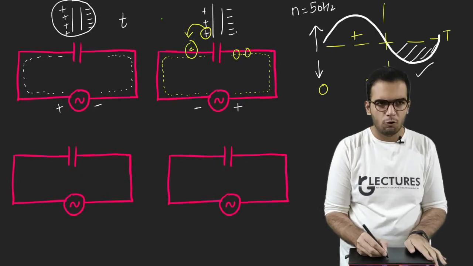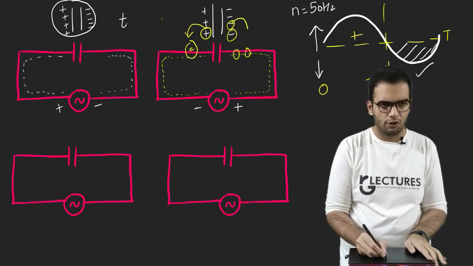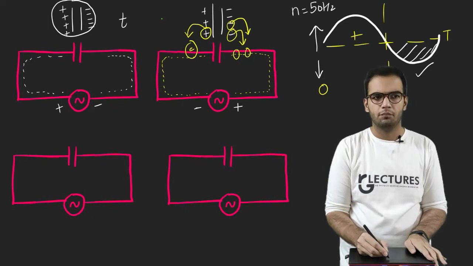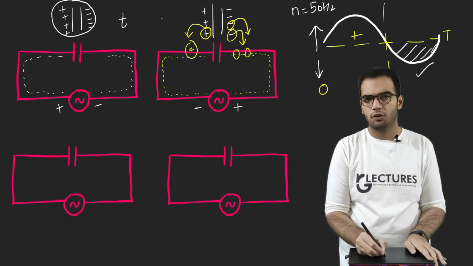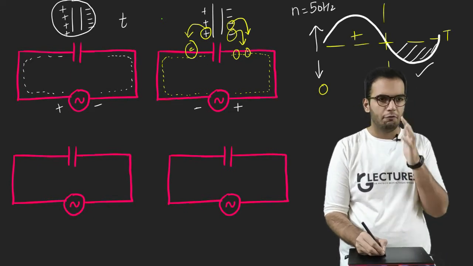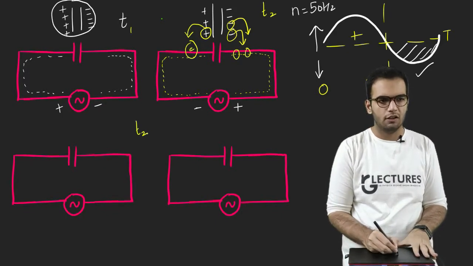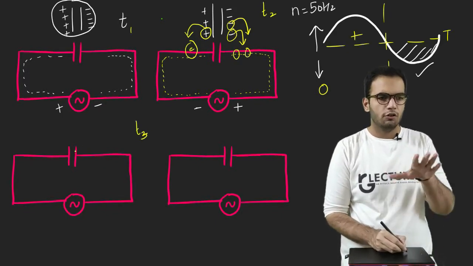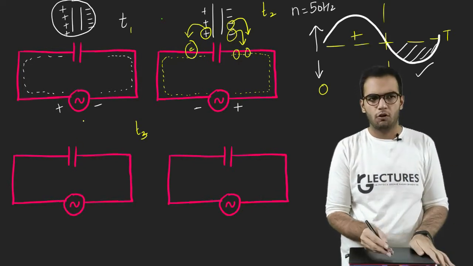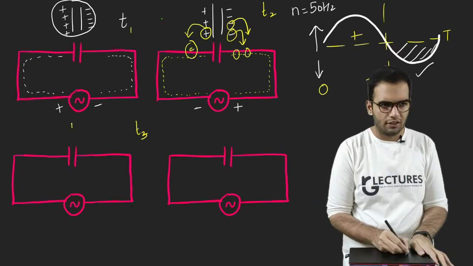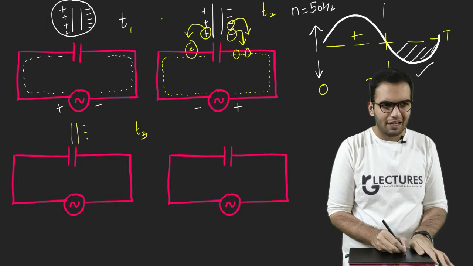There are these positive holes and some electrons, so electrons will jump from the plate to the wire. So after some time, say this was time t1, this was t2, and this is time t3. Charges will reduce because few of the charges have jumped. So at time t3, charges will be less here.